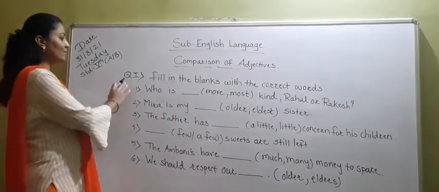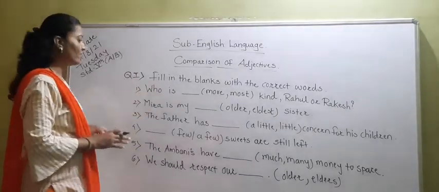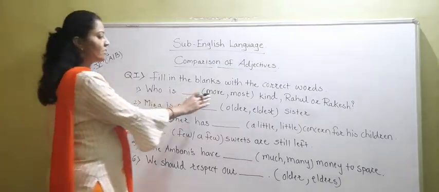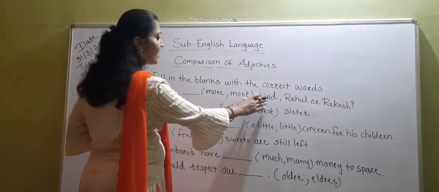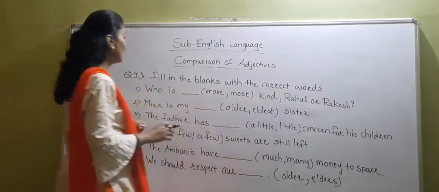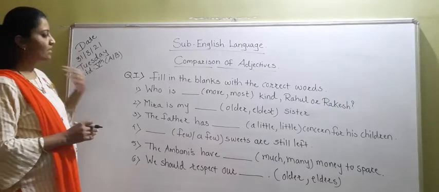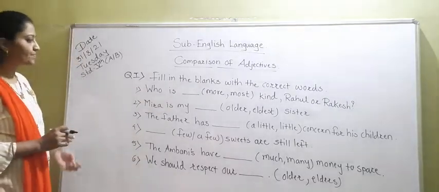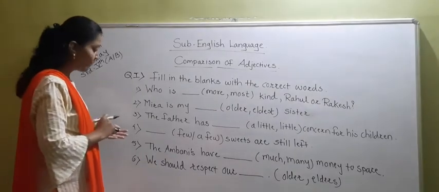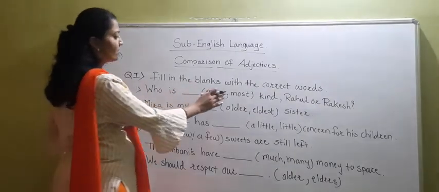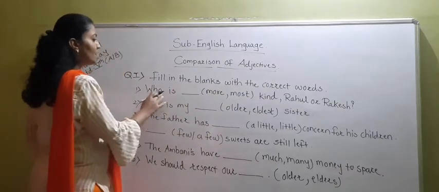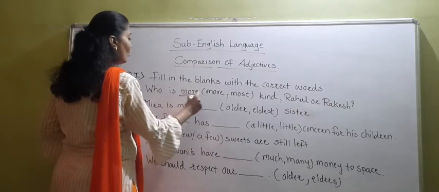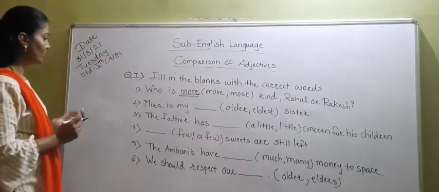Now students, see question number I. Fill in the blanks with the correct words. Now first sentence is, who is dash dash more, most kind, Rahul or Rakesh? So we have to use here the correct word. Who is the dash dash kind, Rahul or Rakesh? Who is more kind? Who is more kind, Rahul or Rakesh?